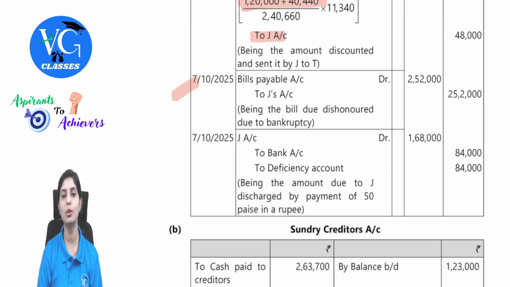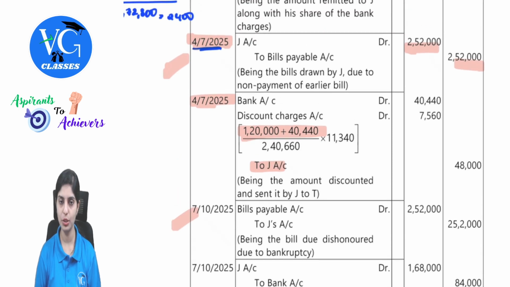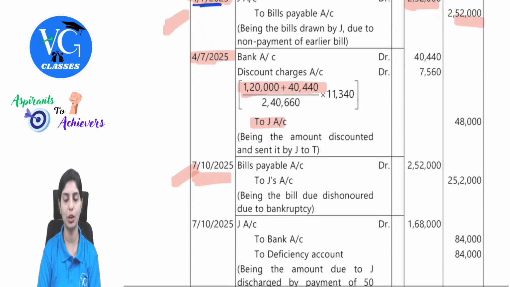Bills payable account debit to J. We have to consider this on the due date of the respective bill. So 4th July, we drew this bill, 3 months from that date. So 8, 9 and 10, 3 days of grace. So this will be 7th of October. So we will first reverse this. Then 50 paisa is realized from his estate.